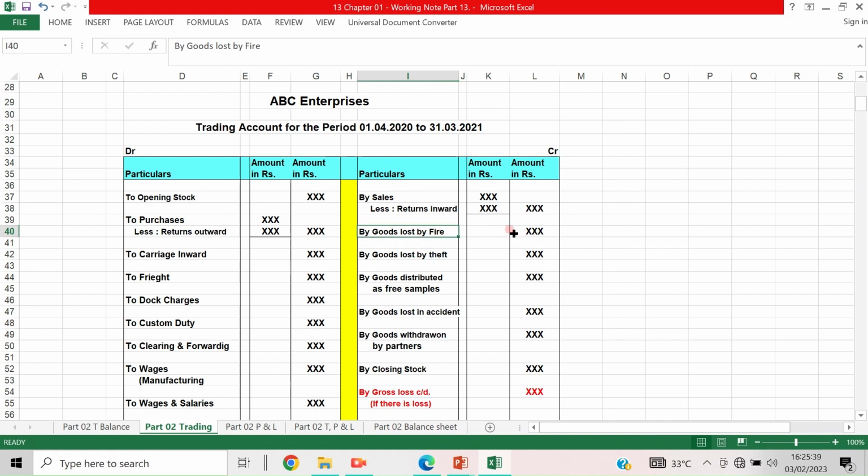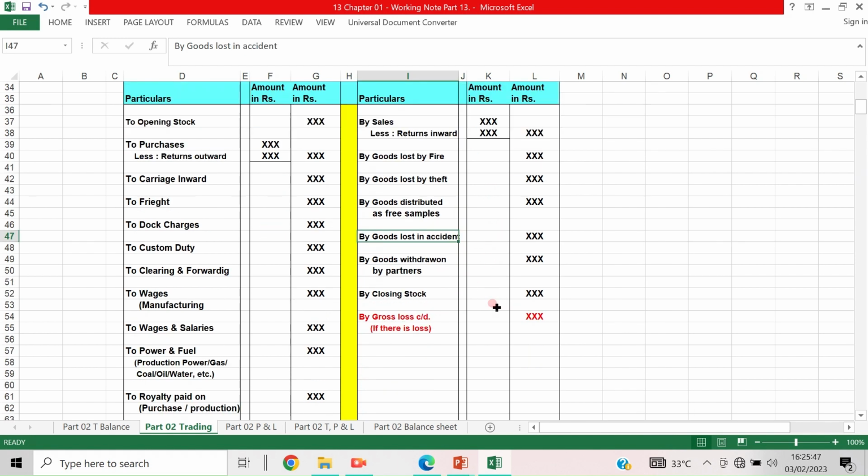Then goods lost by fire, goods lost by theft, goods distributed as free samples, goods lost in accident, goods withdrawn by partners, then closing stock. This is direct income up to here, and then this is the stock inventory. Then it comes to the debit side, direct expenditure. Start with the opening stock, then to purchases less returns taken to the outer column, carriage inward,